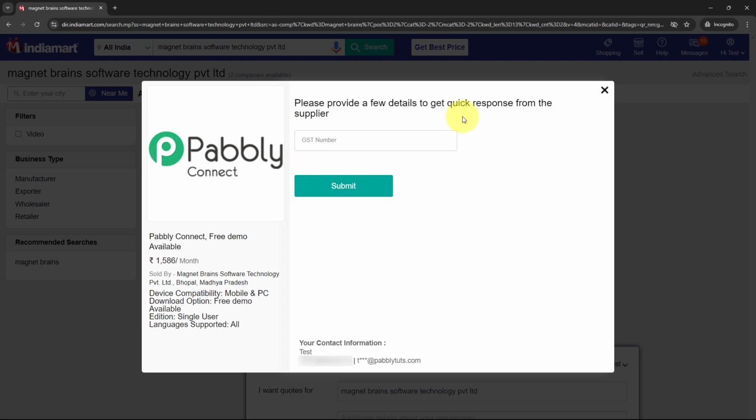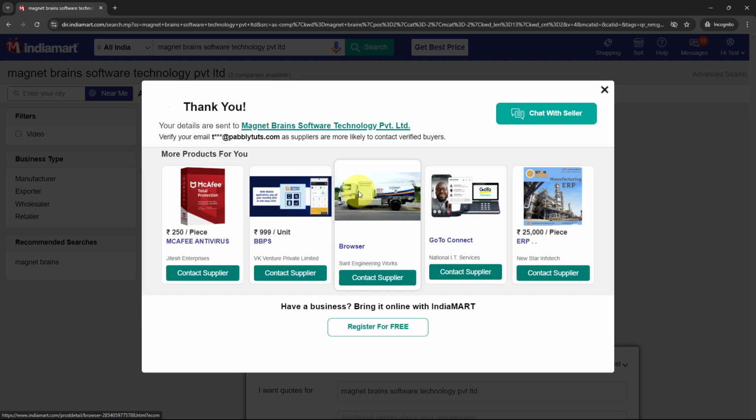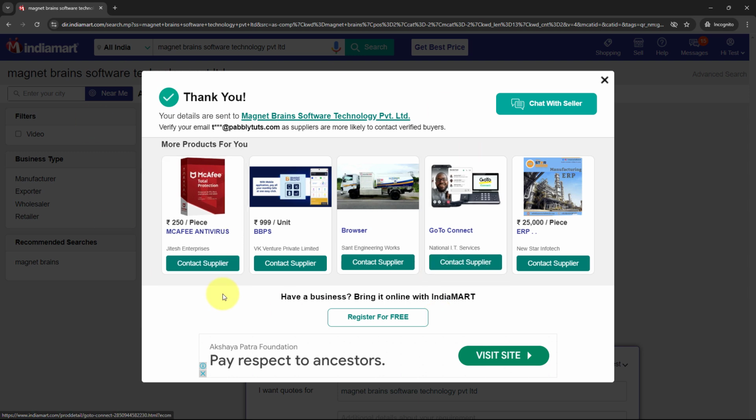And then it is asking me for a GST number. It is not a required field, so I'm going to leave it blank, and then click on submit. And here you can see we have successfully submitted a test lead, or you can say that we have successfully generated a test query in our IndiaMART account.